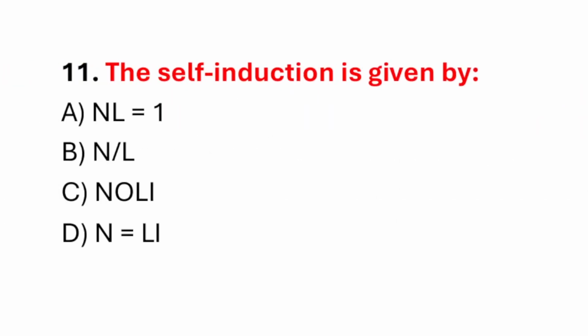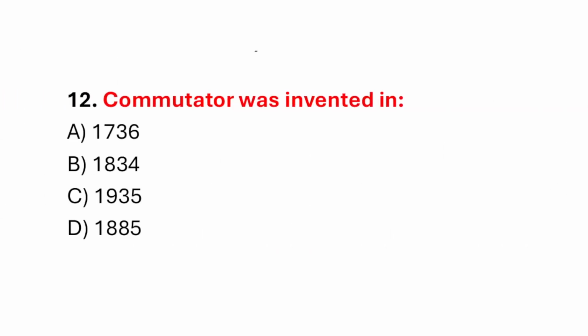Question number 11. The self-induction is given by. Correct answer is option D, N is equal to Li. Question number 12. Commutator was invented in. Correct answer is option B, 1834.